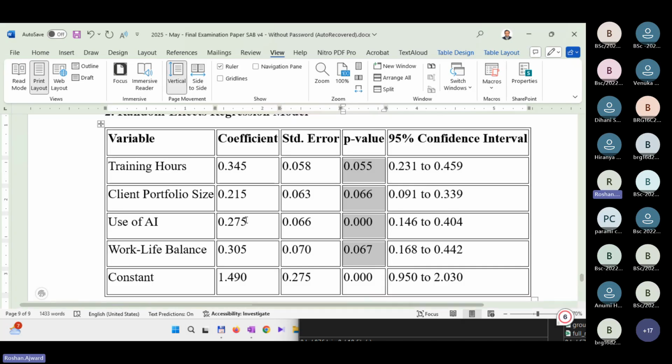Is trading hours having a significant impact? No. Trading hours has no significant impact. Client portfolio performance? No, it doesn't have an impact. Then use of AI? Yes. How about work-life balance? No.